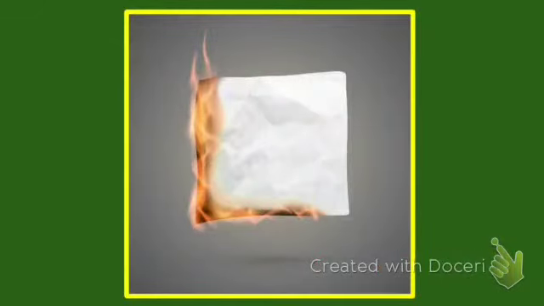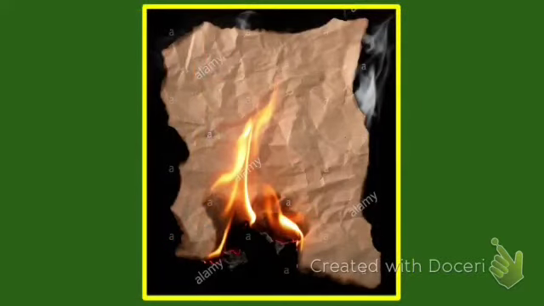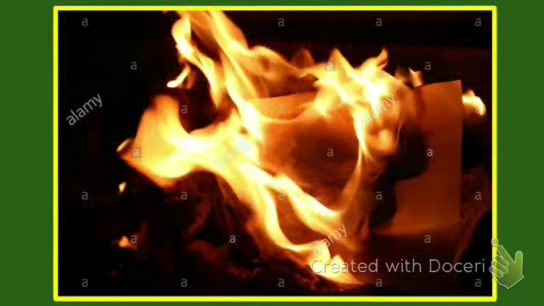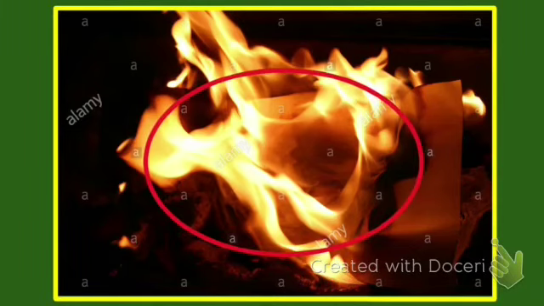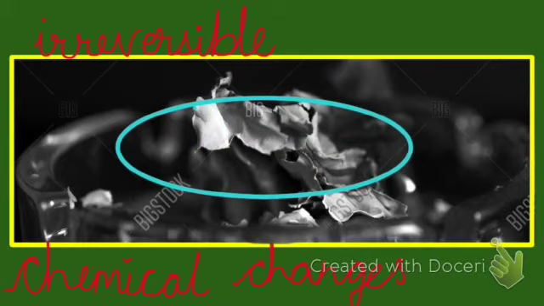However, if we heat a piece of paper, a different kind of change takes place. The paper first turns brown and becomes brittle. Then it bursts into flames and gives out a lot of heat. It finally becomes ash. Thus, a completely new substance is formed. This type of change is irreversible.